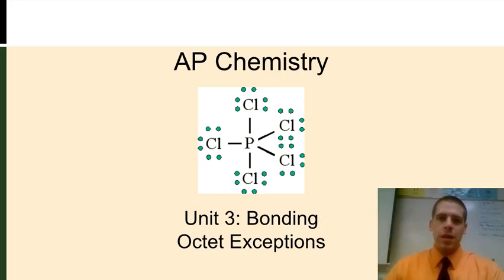Let's talk about exceptions to the octet rule. Now, as I've said before, there's really no exceptions in chemistry. These atoms are still going to the lowest energy level, but we talk about them as exceptions because our simplistic rule of every atom has to have an octet is kind of overly simplistic. That's not really what's happening. It's really just that atoms are going to their lowest energy. But that aside, we're going to call these exceptions just to make it easy.